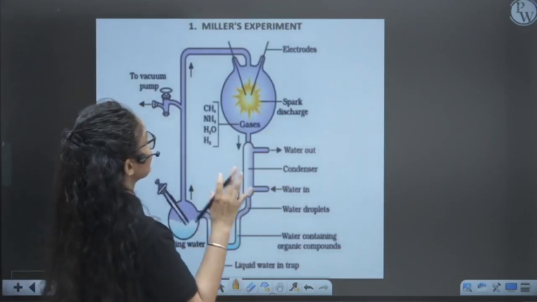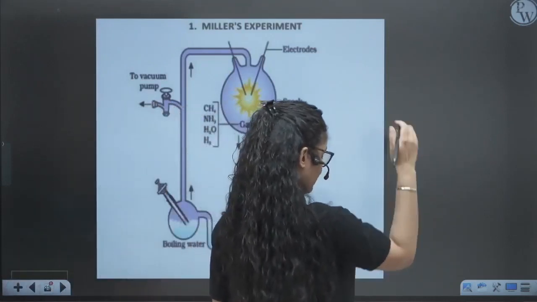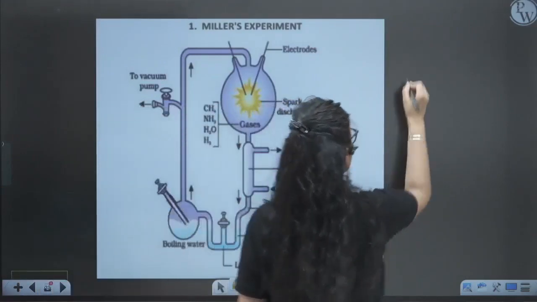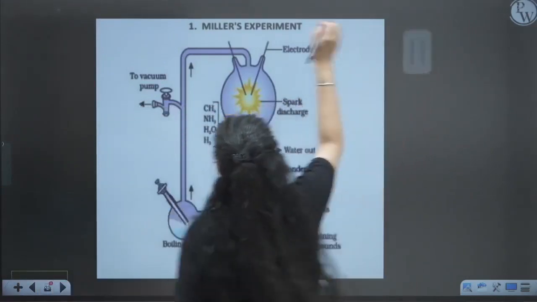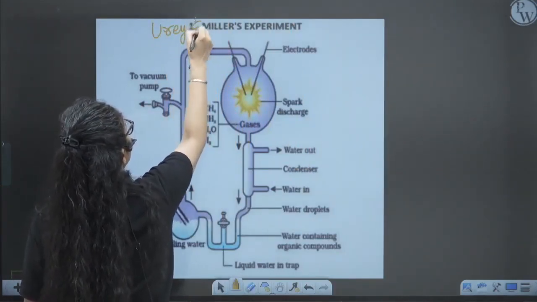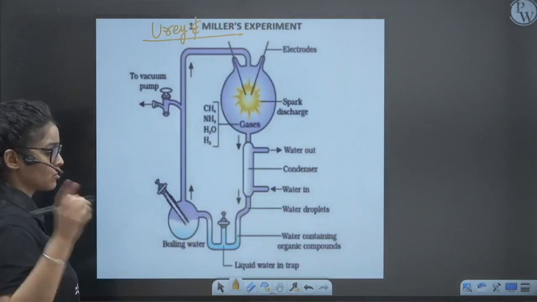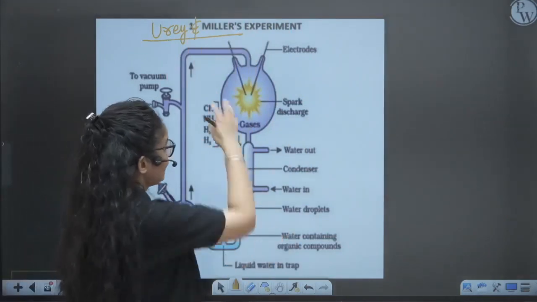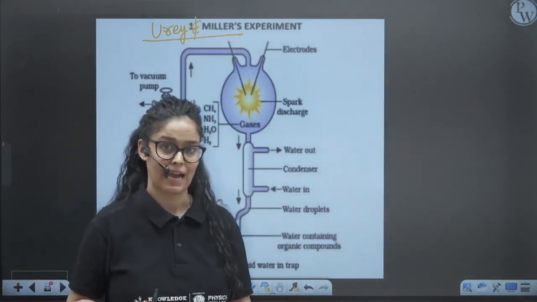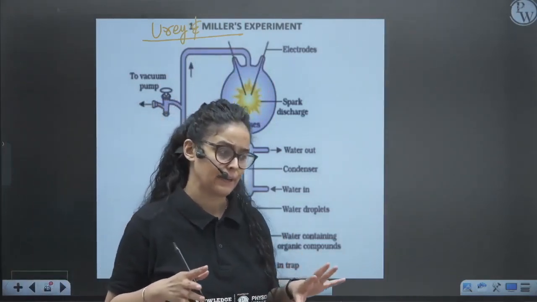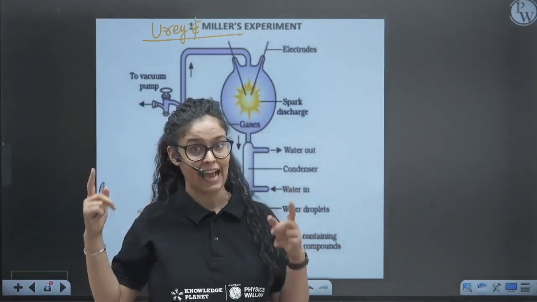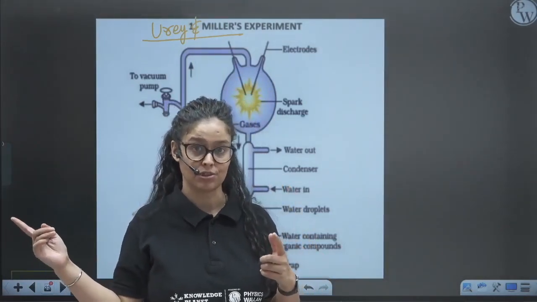So this is the Miller and Urey experiment. You have to remember, this is the Urey and Miller experiment. What is the Urey and Miller experiment? These were the students of those scientists, and these two scientists put the theory into experimental form in the lab. It is a very ideal, controlled experiment of the things that they had told in the theory, right?